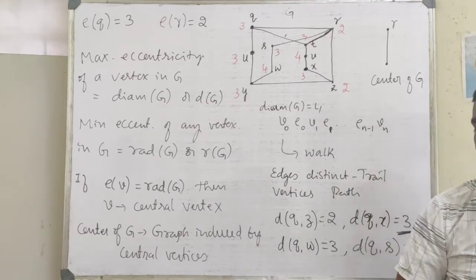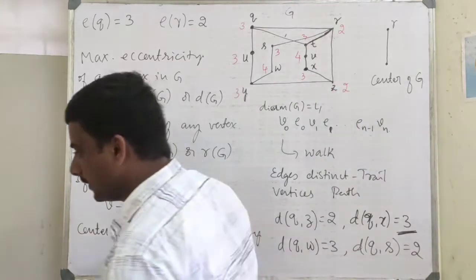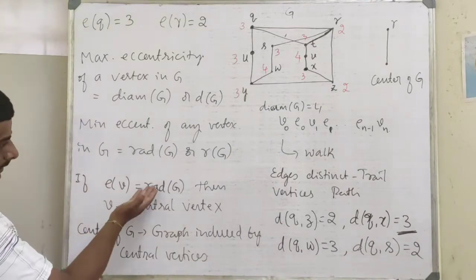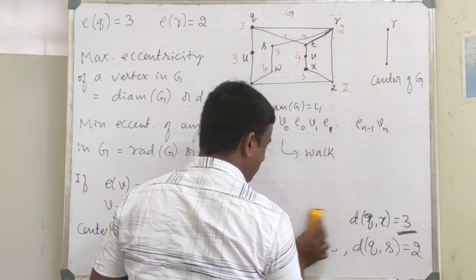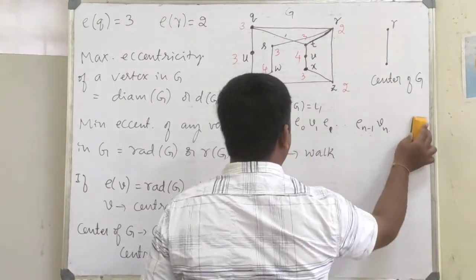So similarly, we have one more parameter. In the way I have considered a radius, I can also consider the diameter.